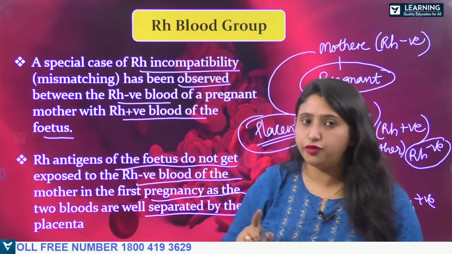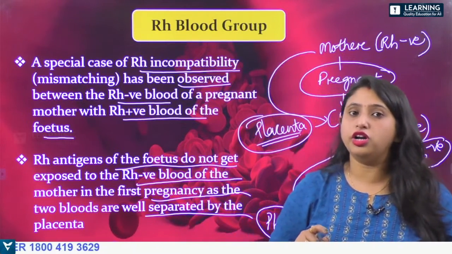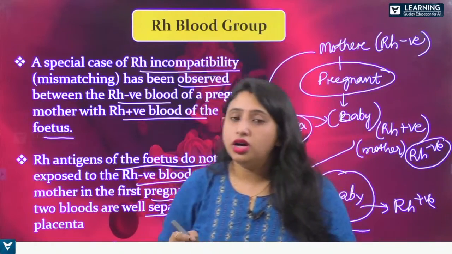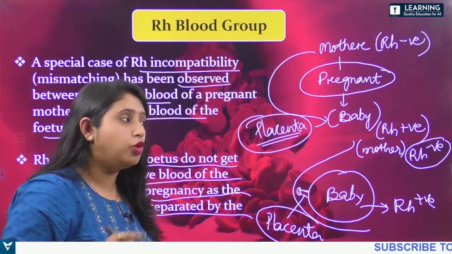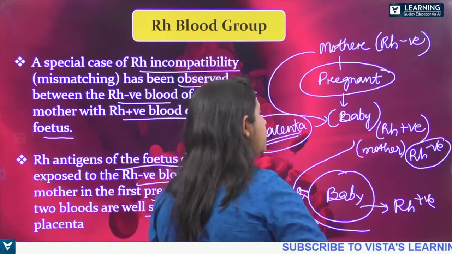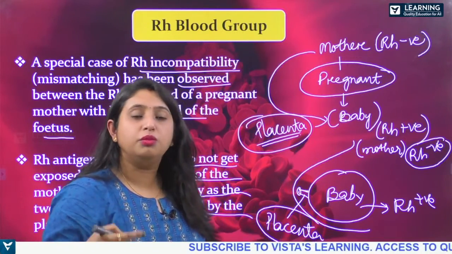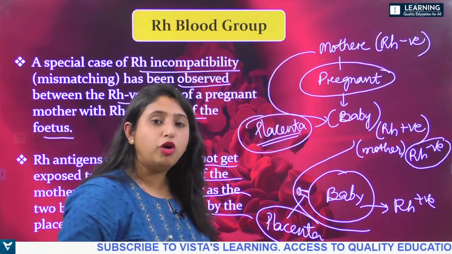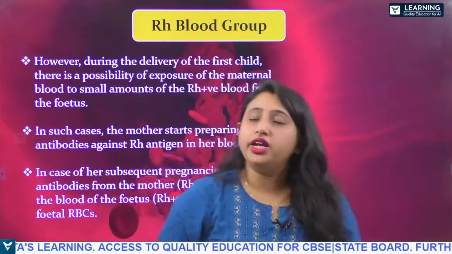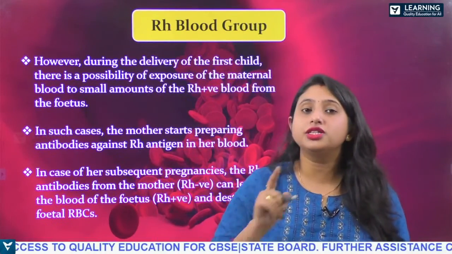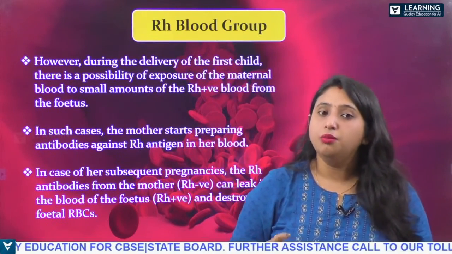It will not affect the first pregnancy. But the body of the mother has already recognized the antigen, so the mother will start preparing the antibody for the Rh for the next time. So it is harmful for the second pregnancy of the mother.